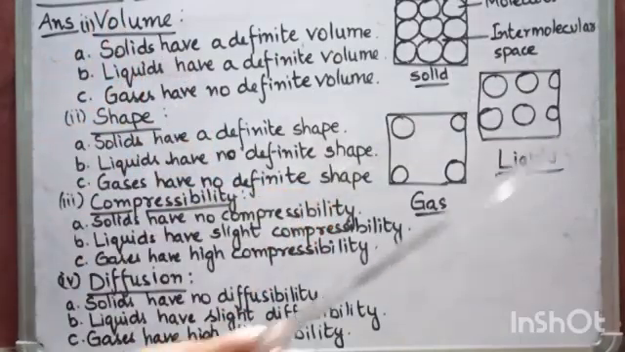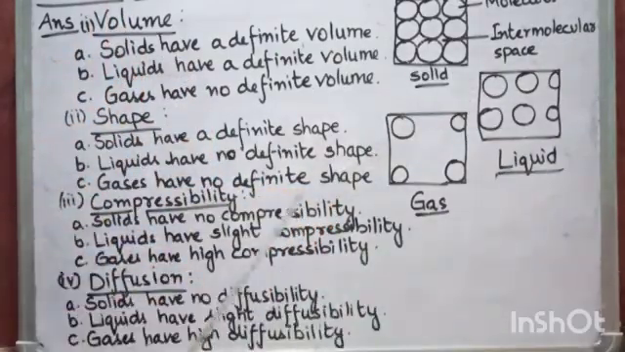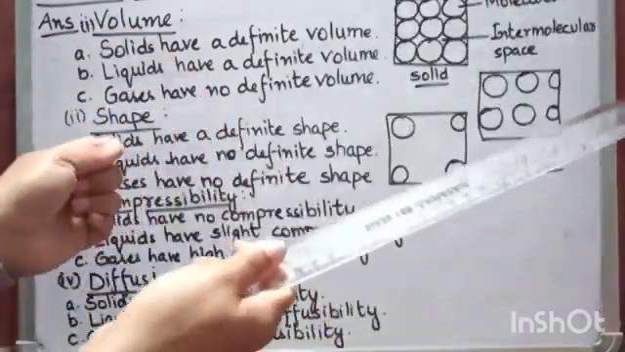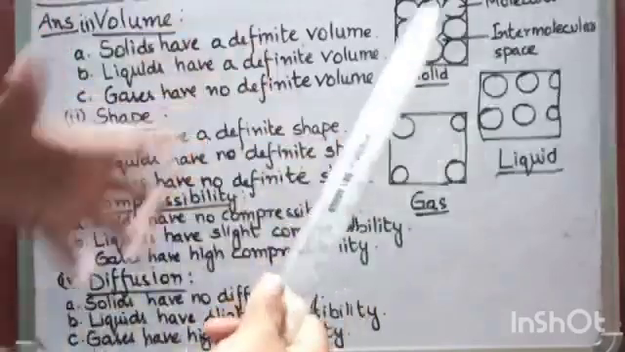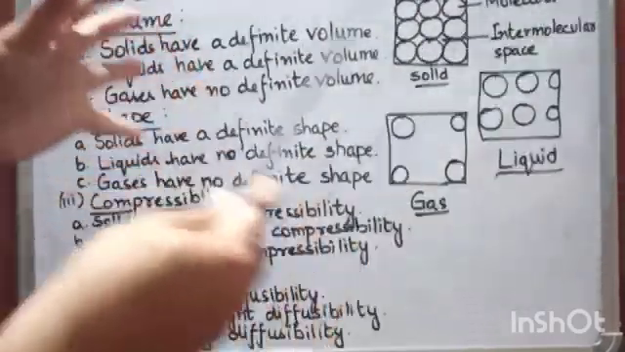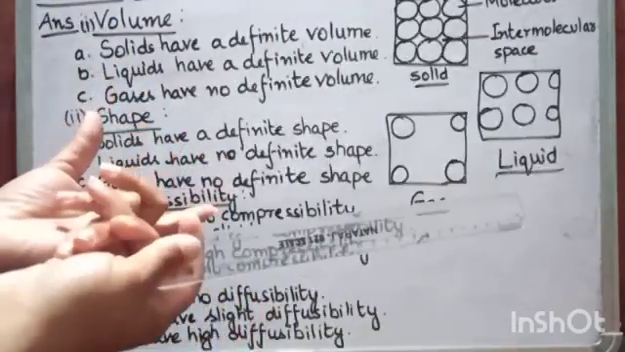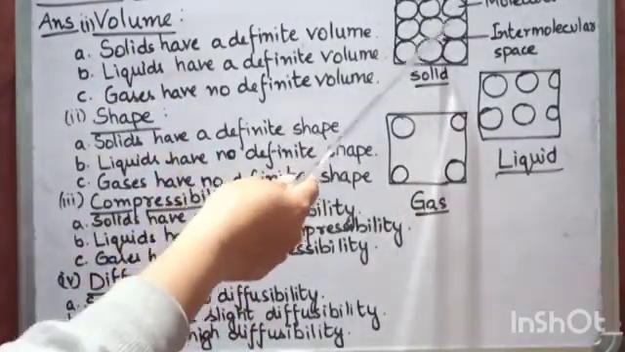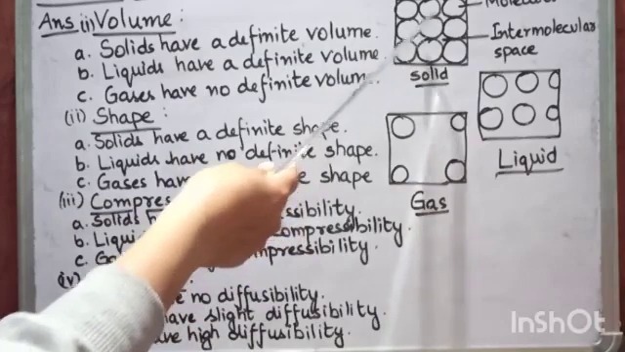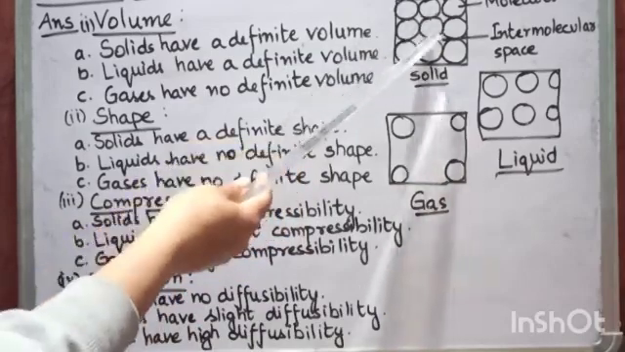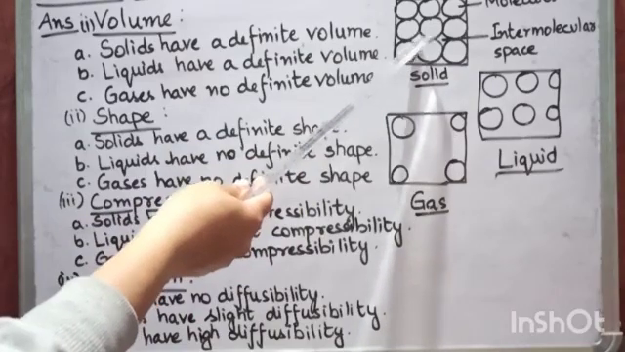And what is intermolecular force of attraction? It is the force of attraction between the molecules. Now the larger the gap between the molecules, the weaker the force is. If the molecules are tightly packed or closely packed, then the intermolecular force of attraction will be stronger, like in case of solid.